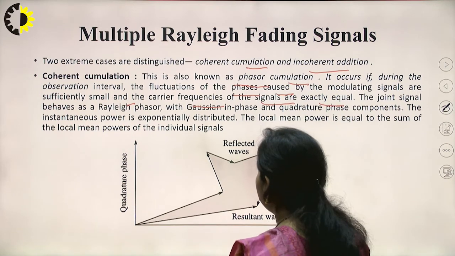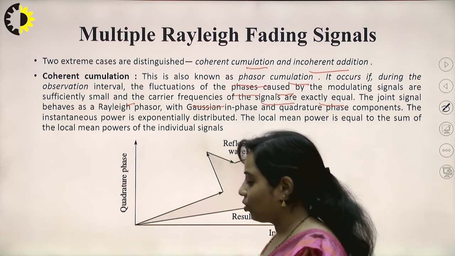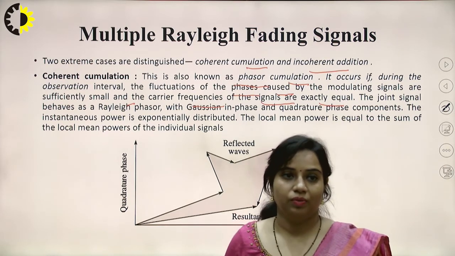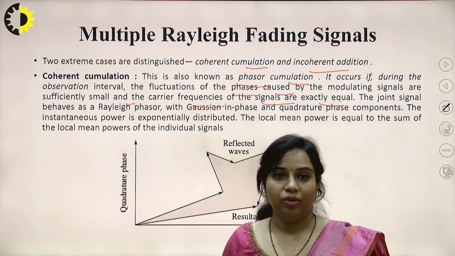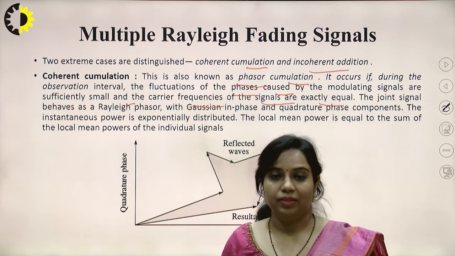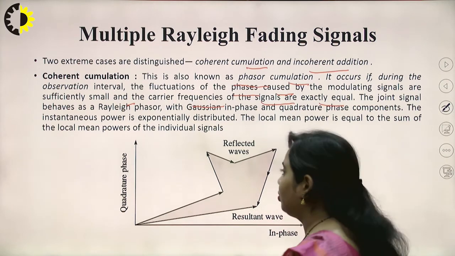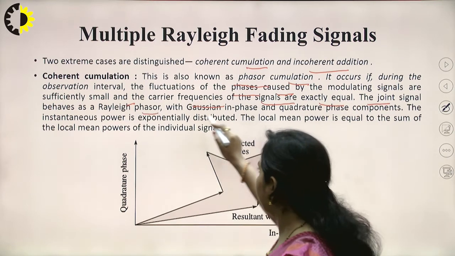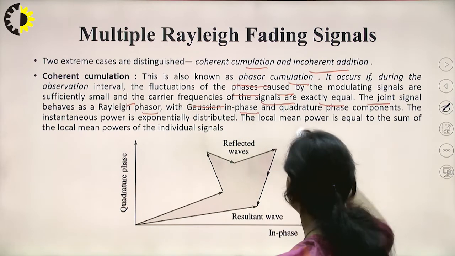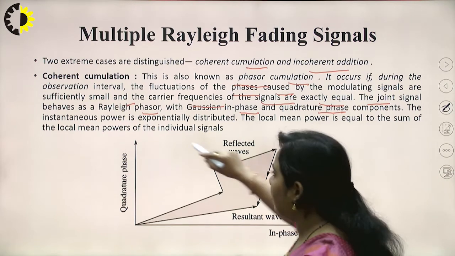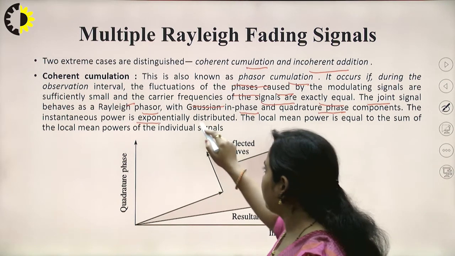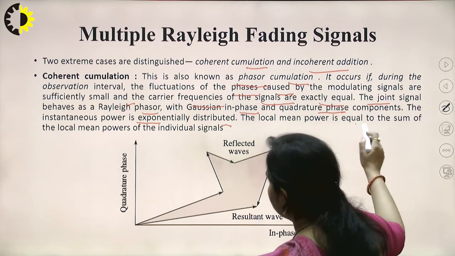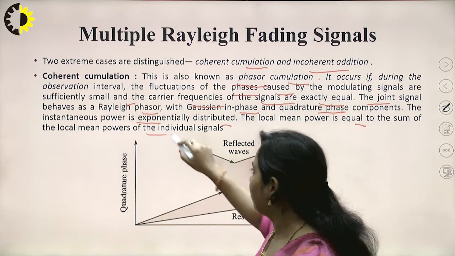So basically in case of coherent, what I was talking about, if it has the same phase and frequency, that's what is written over here, that the carrier frequencies of the signals should be exactly equal. The joint signal behaves as a Rayleigh phasor with Gaussian in-phase and quadrature-phase components. The instantaneous power is exponentially distributed. The local mean power is equal to the sum of the local mean powers of the individual signals.